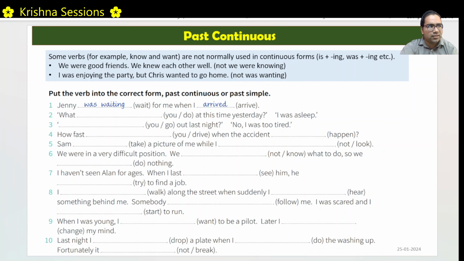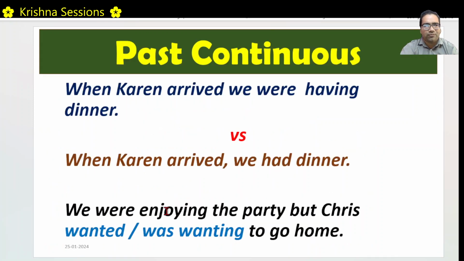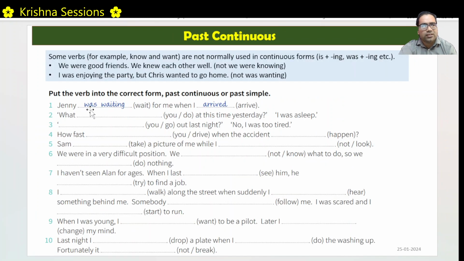That explains this question. What is the correct form? Correct answer: we were enjoying the party, but Chris wanted to go home, because want is one such verb which we don't use in continuous form. Right. Want and know. Let us look at a few more examples.